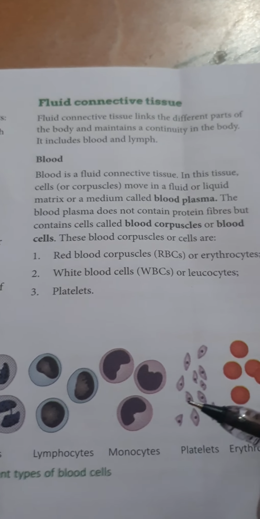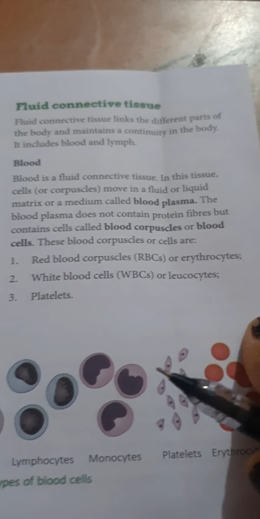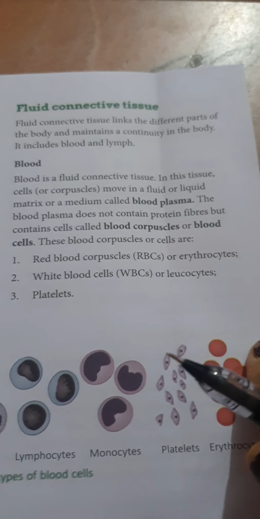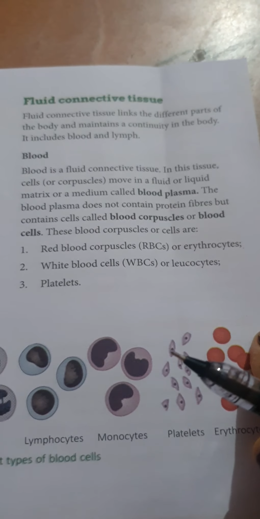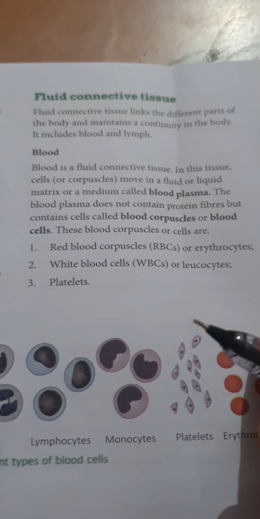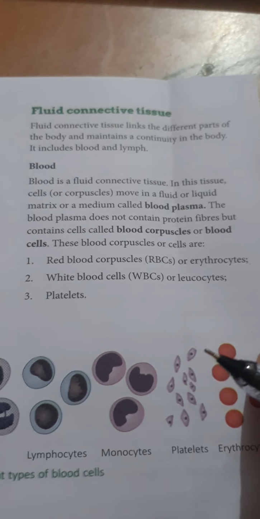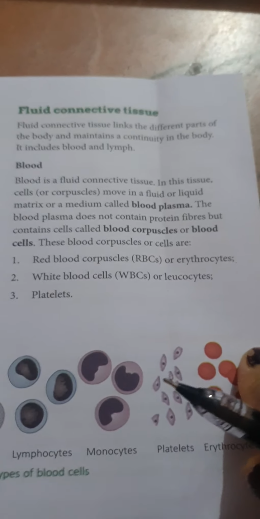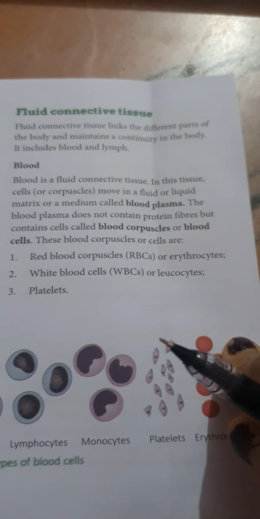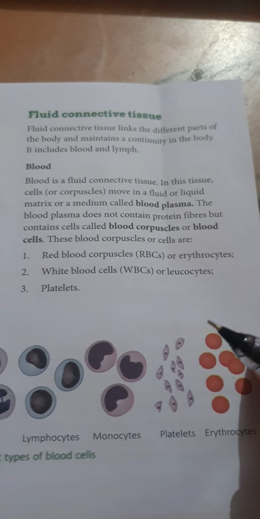So our cells need both of them, because these two essential gases help the group of cells to perform their functions.